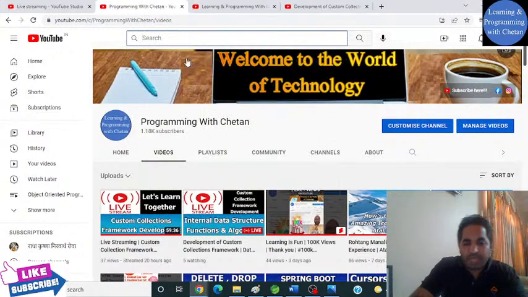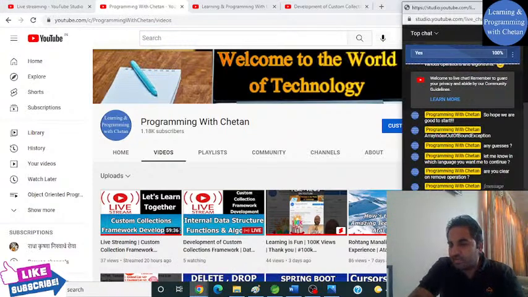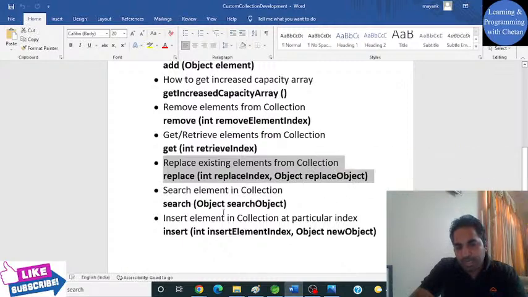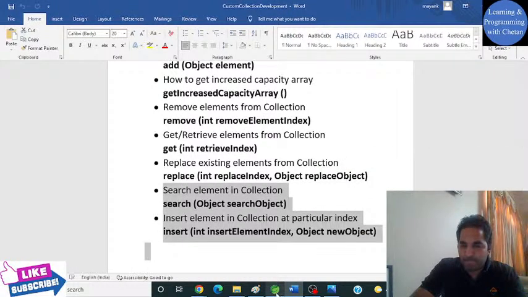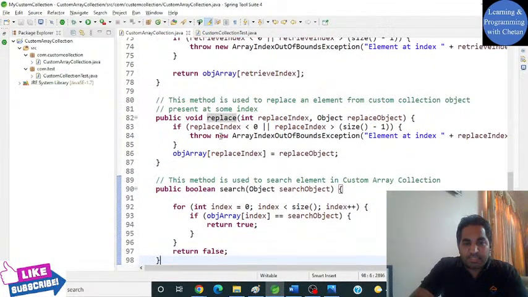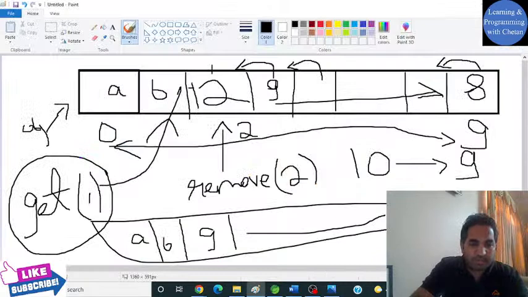I hope that whatever we have discussed till now is clear to you, and now we should not waste much of our time and let us discuss our next operation. It is also very simple, and then we will be left with 2 more operations. So my dear friends, here you can see that this is the replace operation. What we are actually trying to do here, let me show you first.